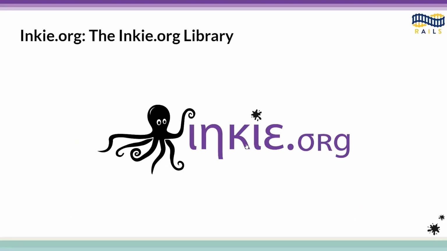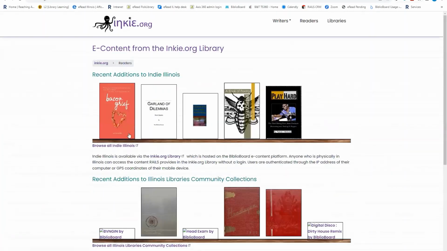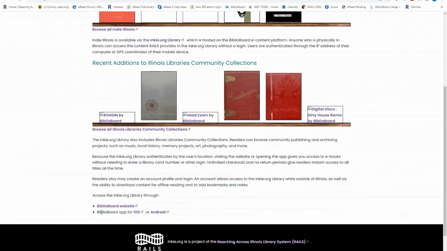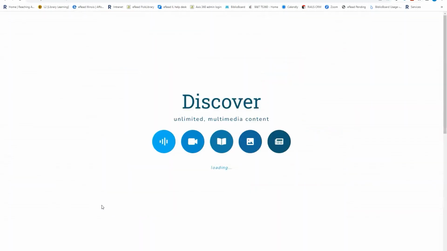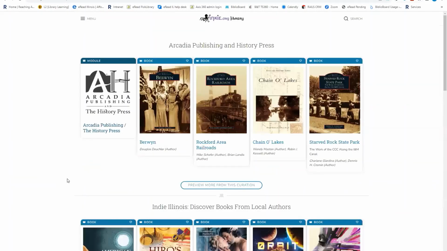So let's go take another look at Inkie.org, and let me show you how to get to the Inkie.org library. What I like to do is come up to this button called Readers and click on that. It gives you some of that information I just gave you about what the Inkie.org library is. I click on the BiblioBoard website, and this is going to take us to the platform where these collections live.